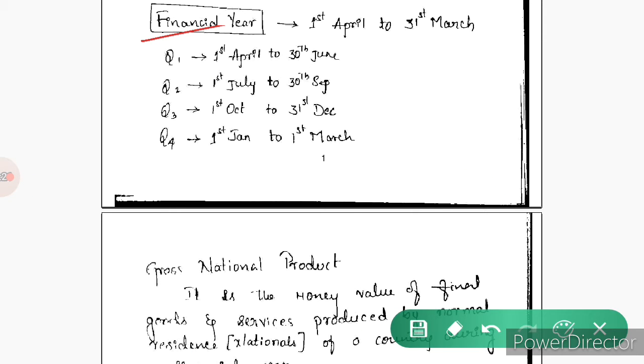In India, the financial period is from the 1st April to 31st March and it is again divided into 4 quarters. That is, the first quarter is from 1st April to 30th June. In the second quarter, it is from 1st July to 30th September. In the third quarter, it is from 1st October to 31st December. And in the fourth quarter, it is from 1st January to 31st March.